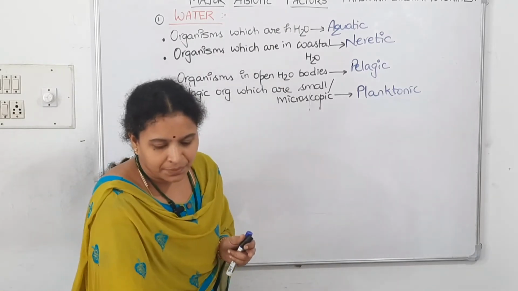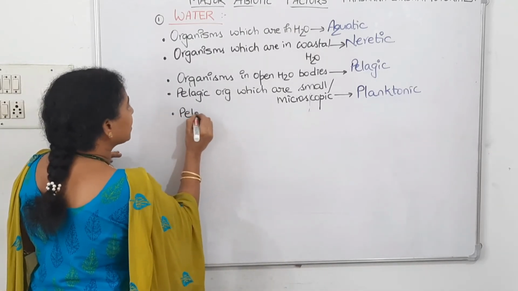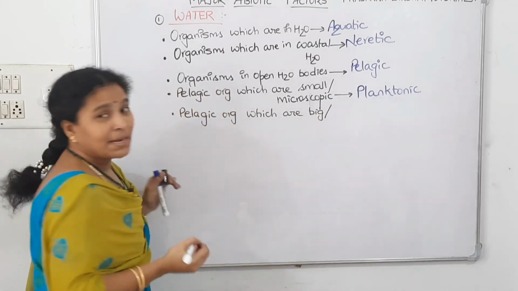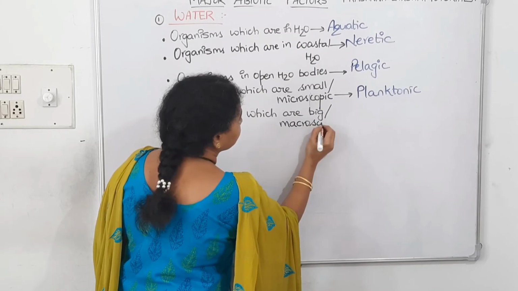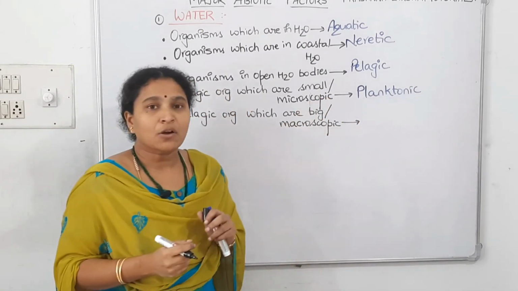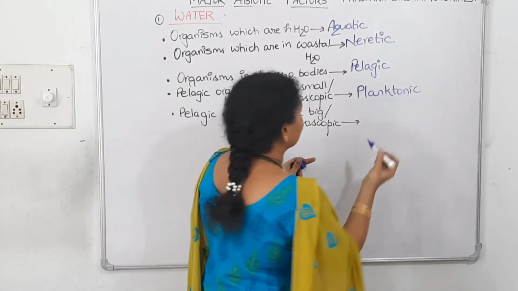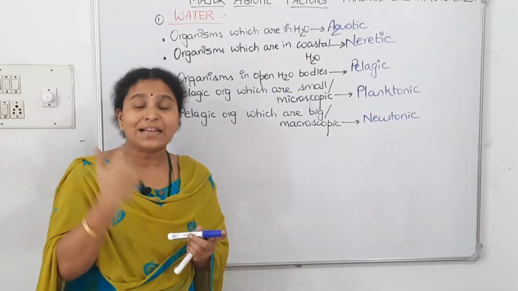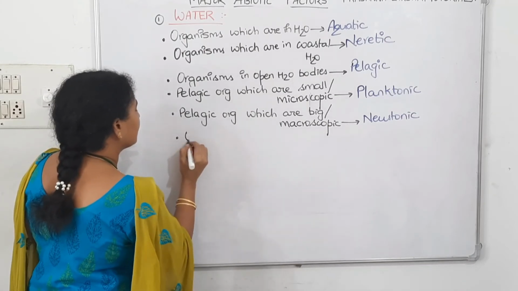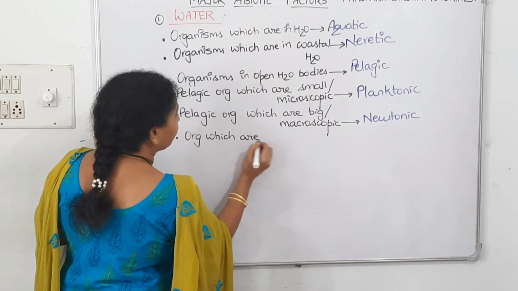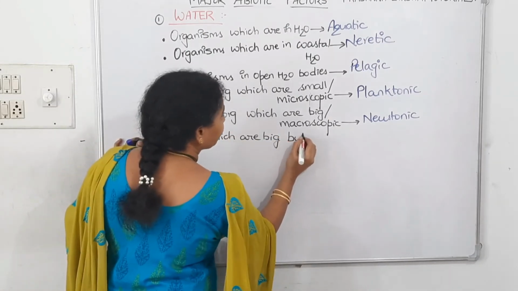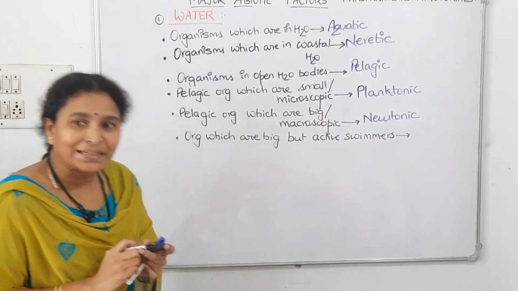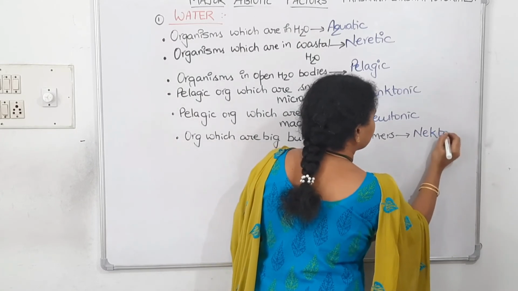Big, macroscopic organisms which are floating are called neustons. And organisms which are big but are active swimmers are called nektons.